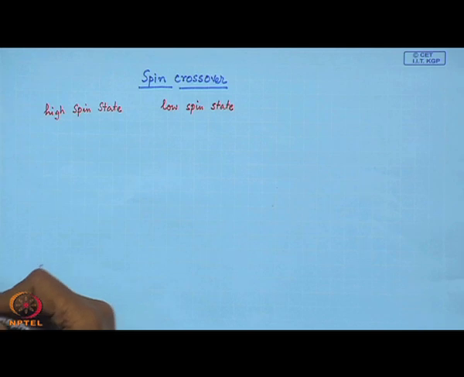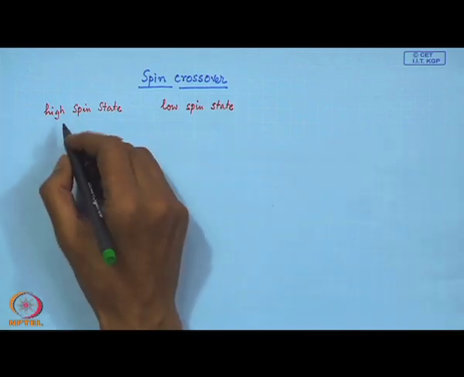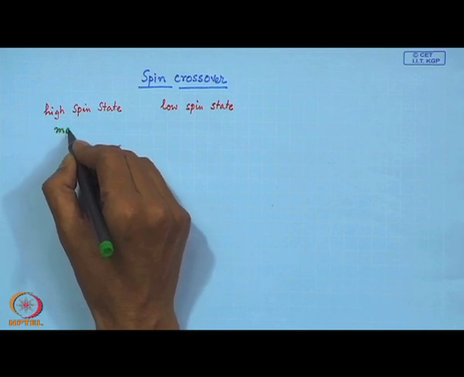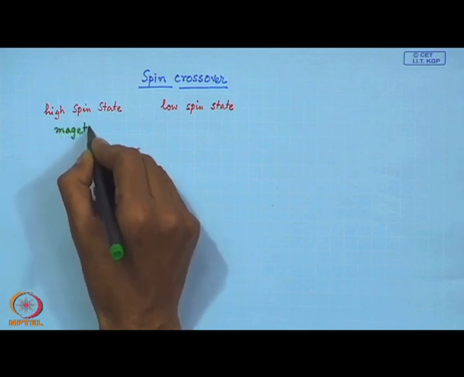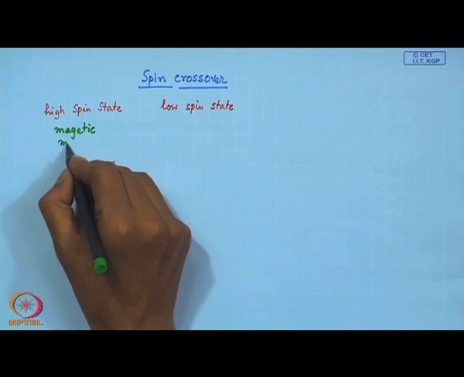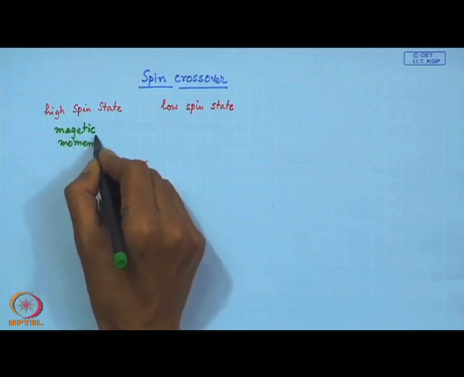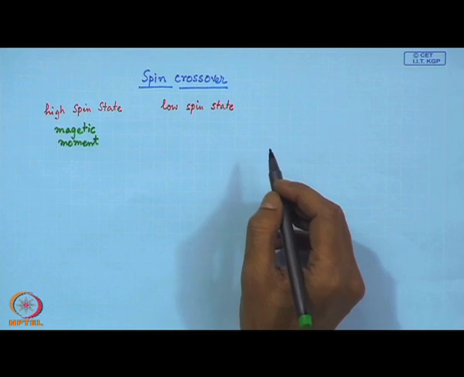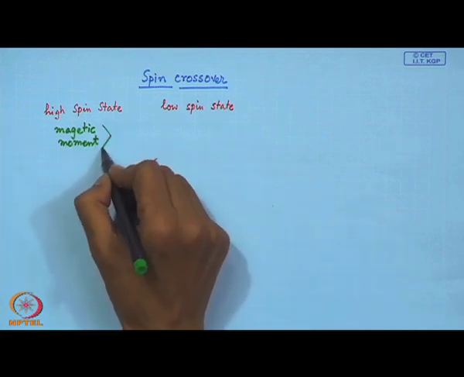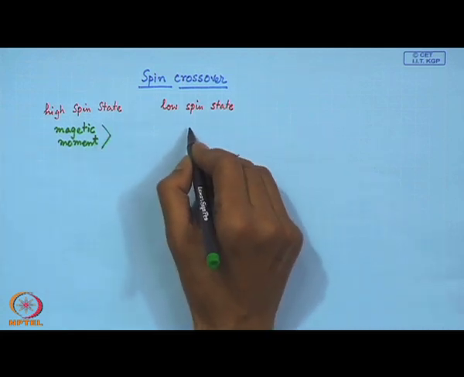If we try to find out the corresponding magnetic moment, we will see that in this particular case the magnetic moment would be different compared to the low spin state.